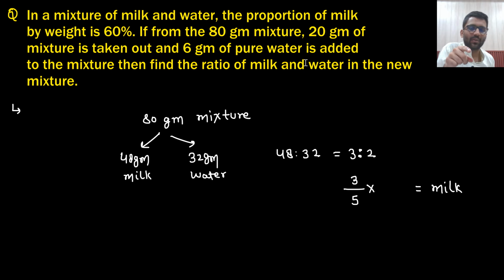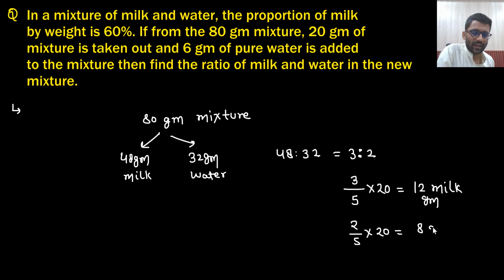But how much am I taking out? I am taking out 20 gram. So from 5 I would be taking 3, and from 20 I would be taking 12 gram milk, right? And 2 by 5 into 20 means I am taking 8 gram water, in the same ratio. 8 gram water and 12 gram milk.